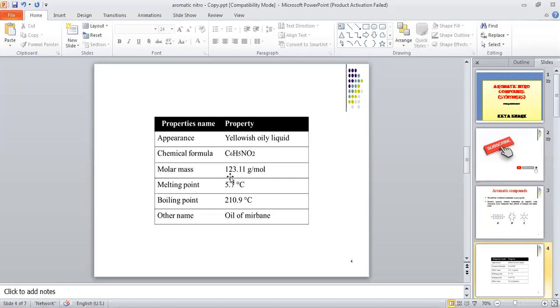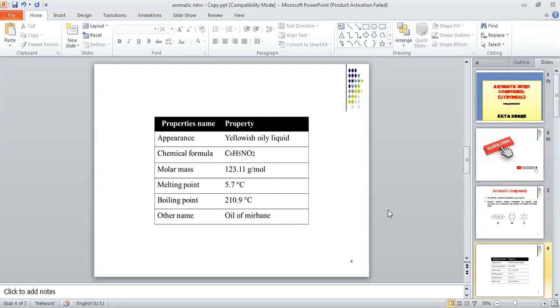The next one, molar mass. As you know that the chemical formula is this one, the atomic weight of carbon is 12, hydrogen 1, nitrogen 14, and oxygen 16. So after knowing these atomic weights, you can easily calculate the molar mass. The melting point of this aromatic nitro compound is 5.7 degrees centigrade, and the boiling point is 210 degrees centigrade.